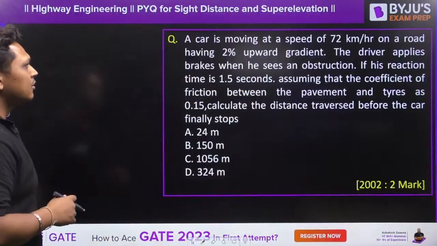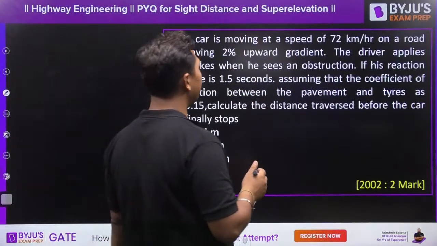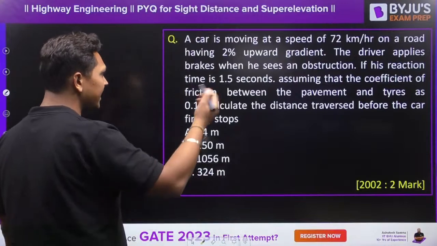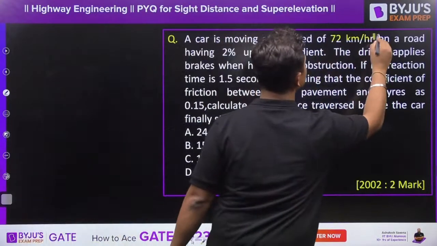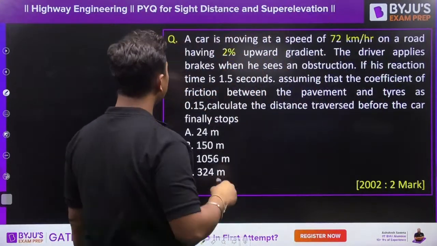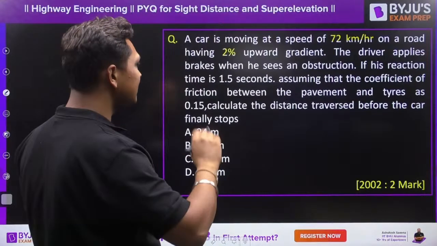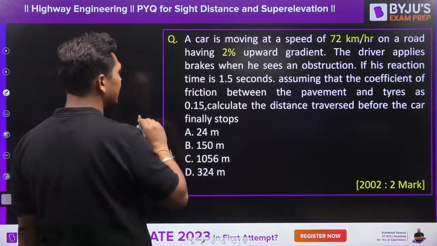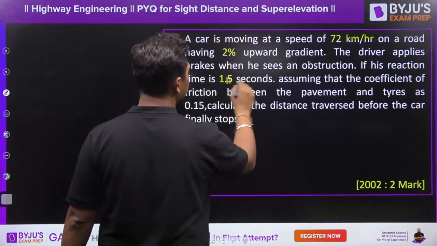The car is moving at a speed of 72 km per hour on a road having a 2% up gradient. So the speed of the vehicle is given to you, the gradient is given to you. The driver applies brakes when he sees the obstruction. A reaction time of 1.5 seconds is given.